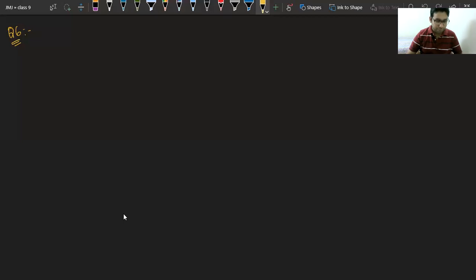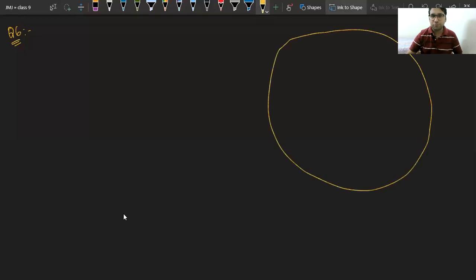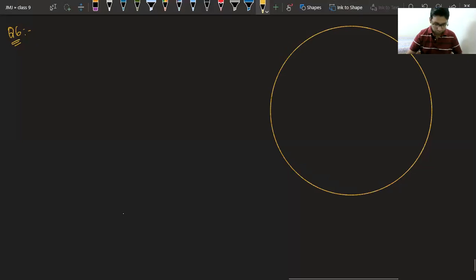Question number 6, exercise 10.4. A circular park of radius 20 meter is situated in a colony. So there is a park in colony like this. Ananya also got the answer. Rudra got the answer. Good. Now, others please try. So there is a park of radius 20 meter given to us. So we can write here R is 20 meter.